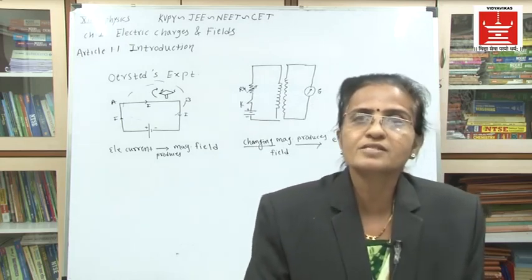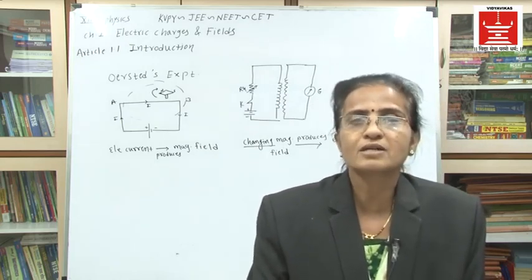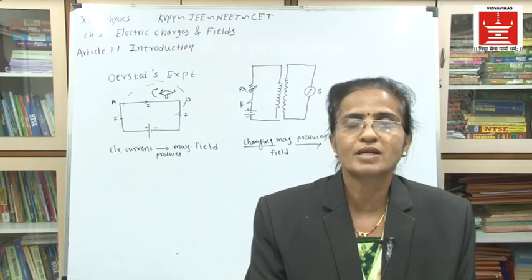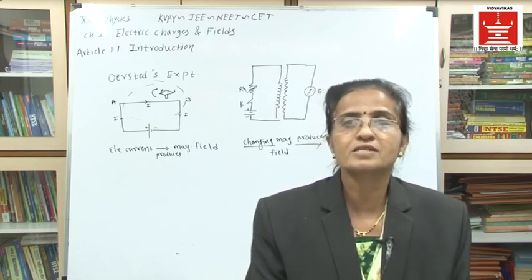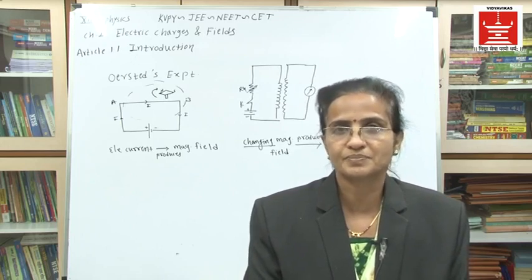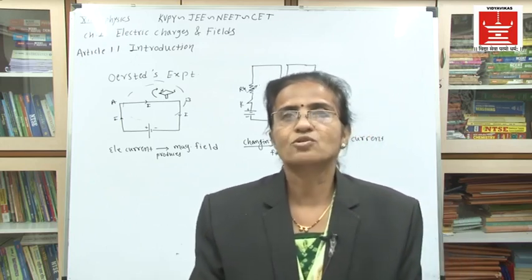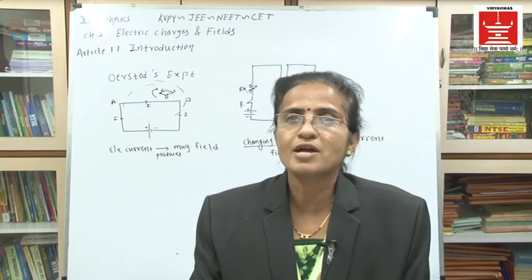They are one and the same, and by combining the concepts of electricity and magnetism, there is one sub branch of physics, and that is electromagnetism. Electromagnetism is a sub branch of physics.